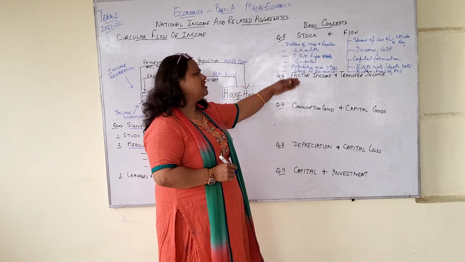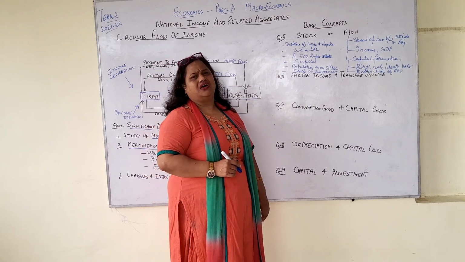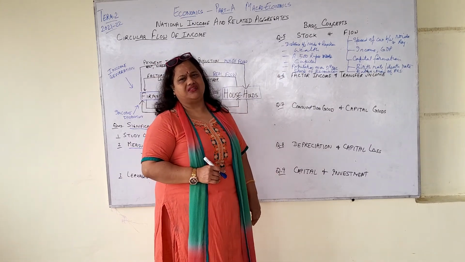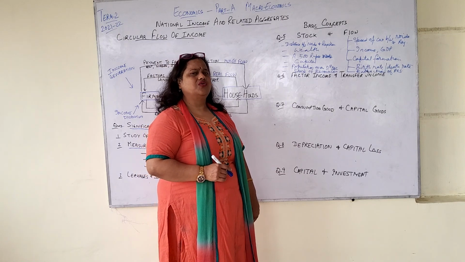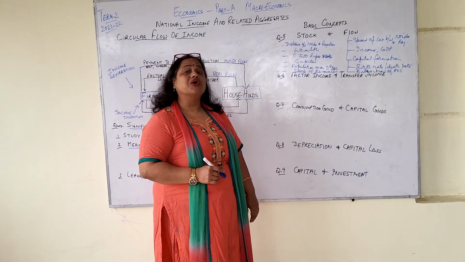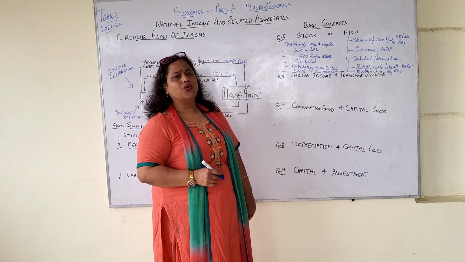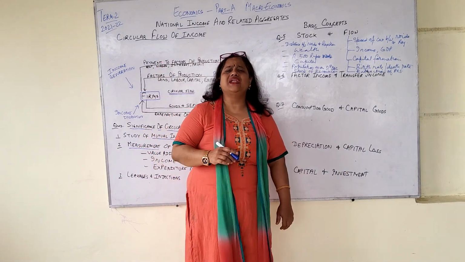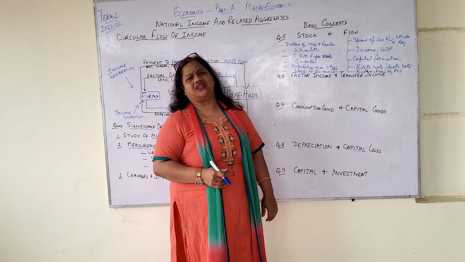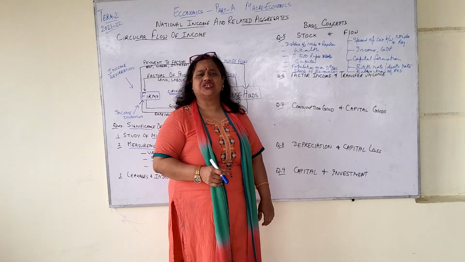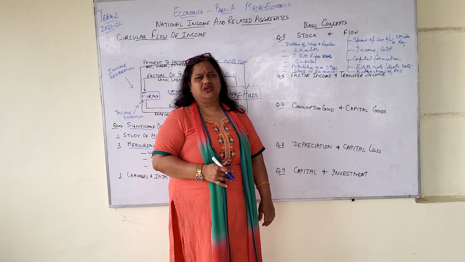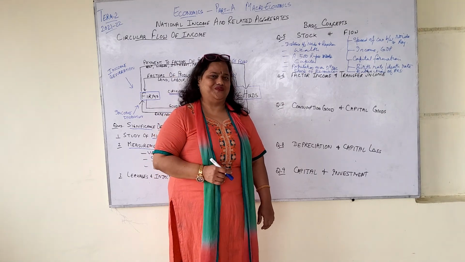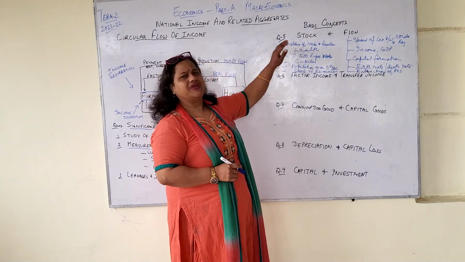So I can give anything, production of sugar by sugar mills, losses, profits. What is it? Profits, losses, that is also flow. So I can go on and on: savings, investment, production, consumption. So identify stock and flow. You have to prepare this topic accordingly.